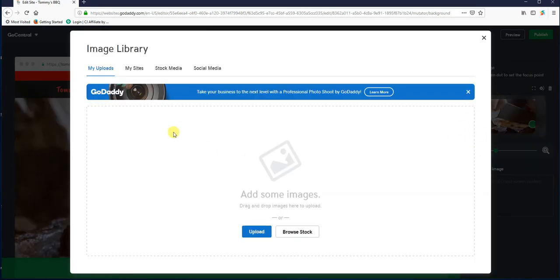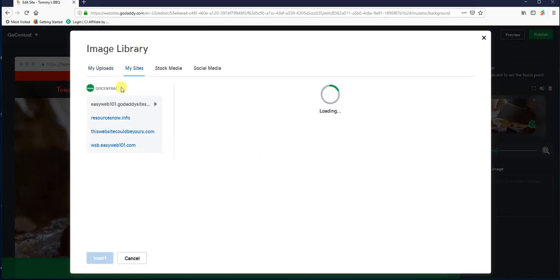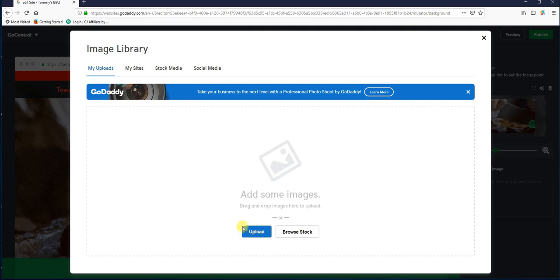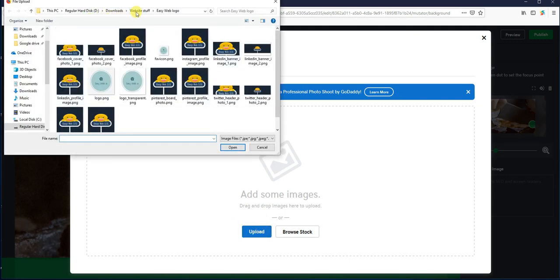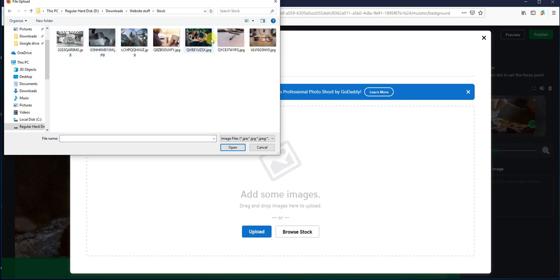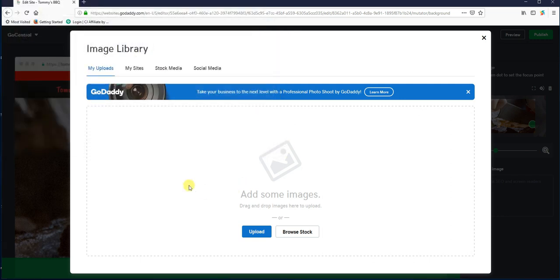So if we want to replace that image, we hit the replace button, and there's a couple different options here. One of the things that you can do is My Uploads right here. You can upload media from your computer. If you just click upload, select the file that you want, whatever image that you want straight from your computer.